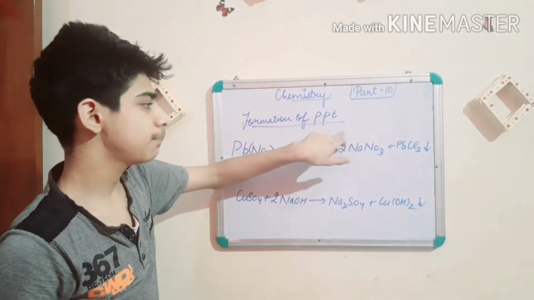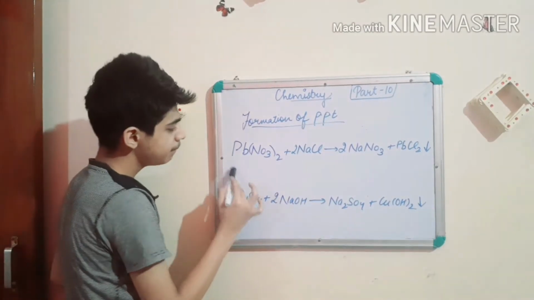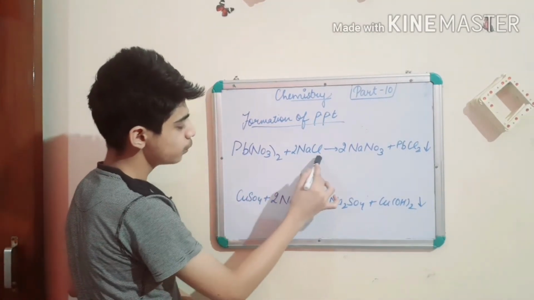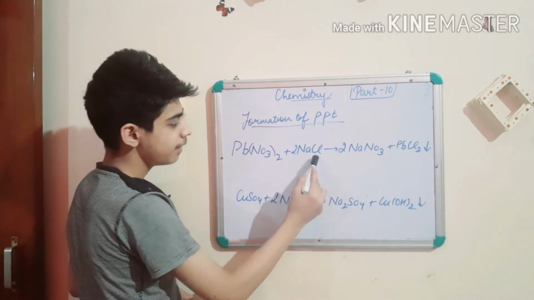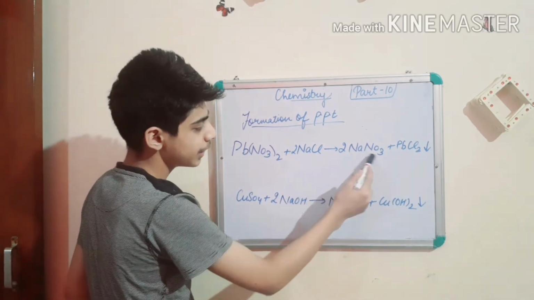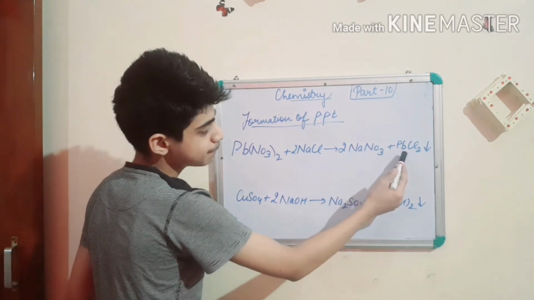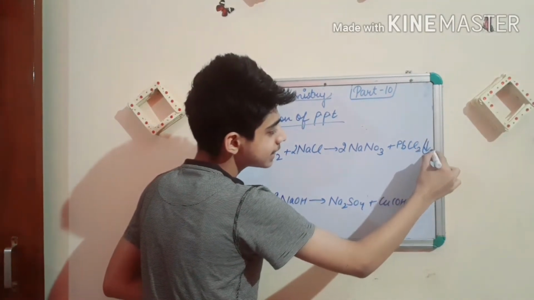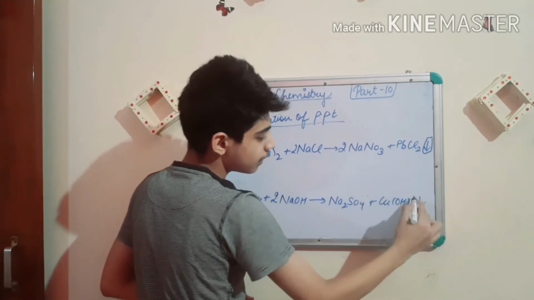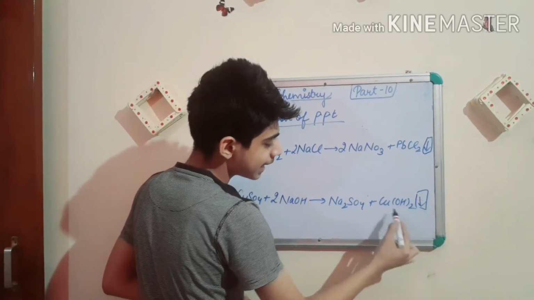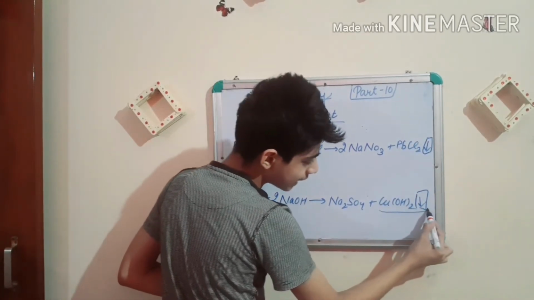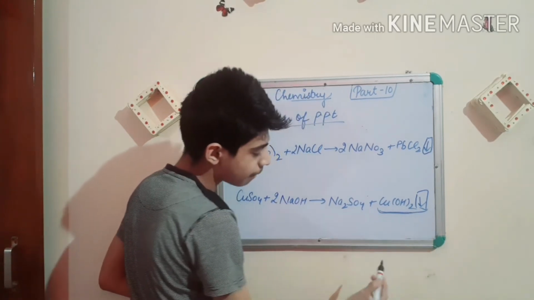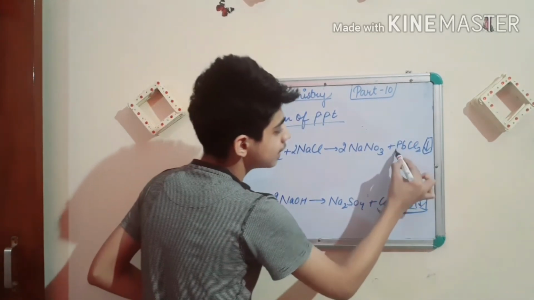So the third characteristic is formation of PPT. PPT means precipitate. So Pb(NO3)2, lead nitrate, plus 2NaCl, sodium chloride. When they react together, they give us sodium nitrate, NaNO3, plus PbCl2. This downward arrow sign shows that this compound is left as PPT.